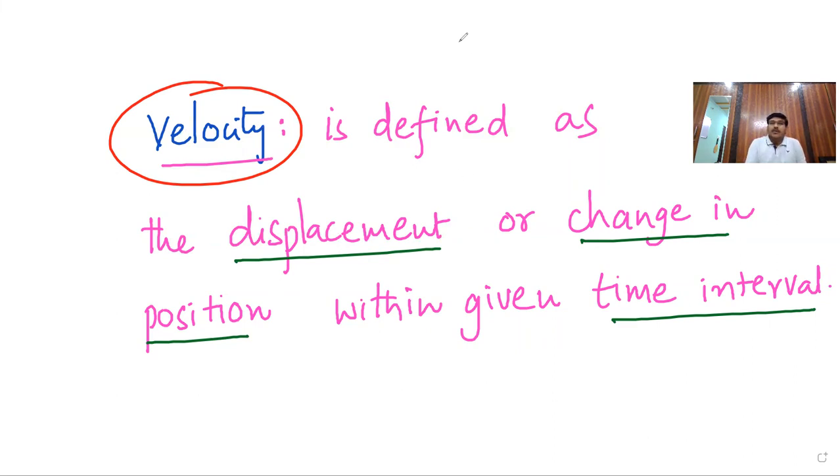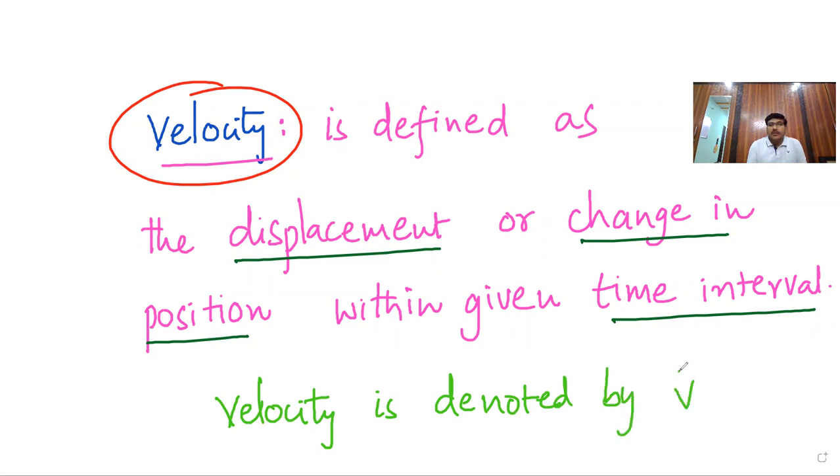Okay. Now, observe, velocity is denoted by v bar. It is a vector. That's why we are denoting it as v bar.